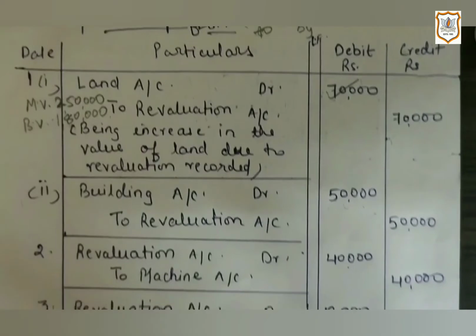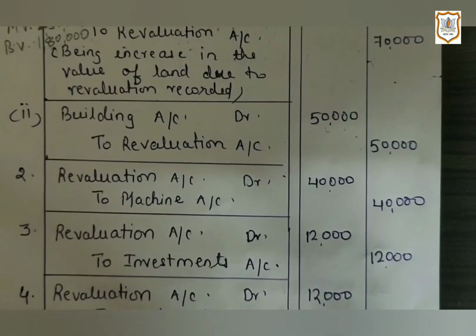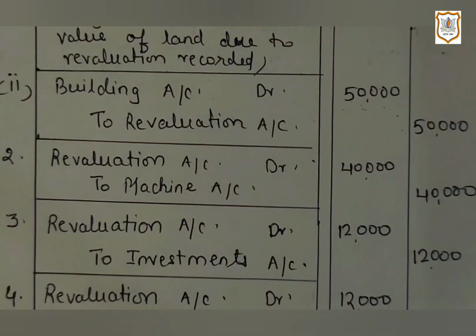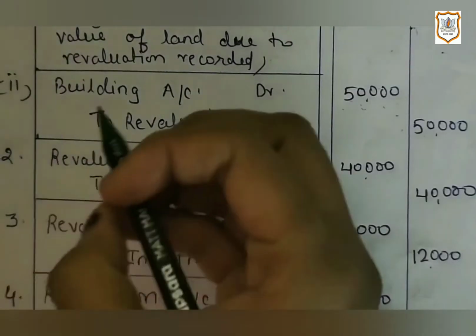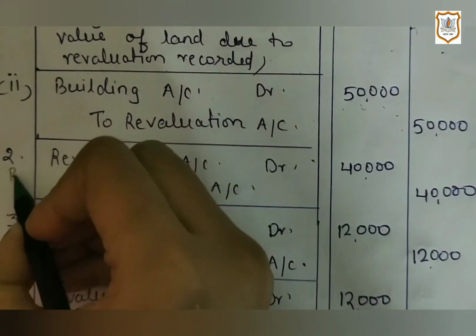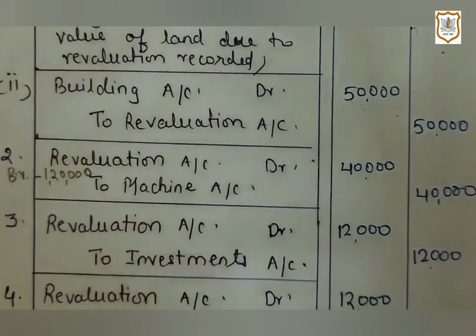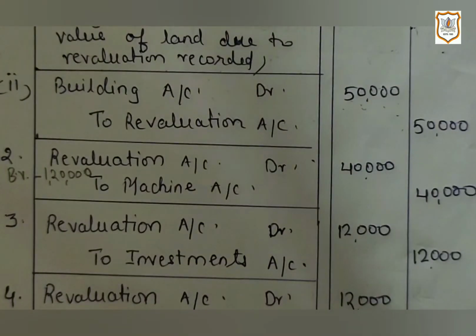Now let's move further. The second information given in the question is that the value of machinery is to be decreased up to 80,000. So you first check the book value of the machine, which you will find in the balance sheet. Here in the question it is given that the book value of the machine is 1,20,000, and it is directed that the value of machinery is to be decreased up to 80,000.